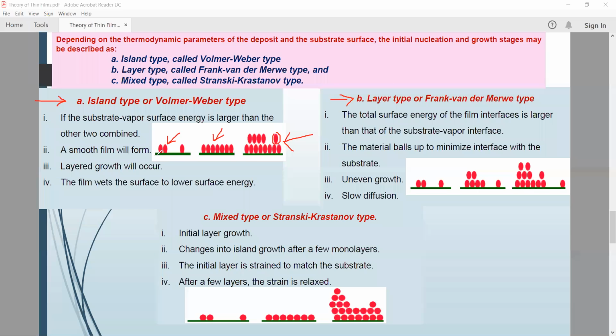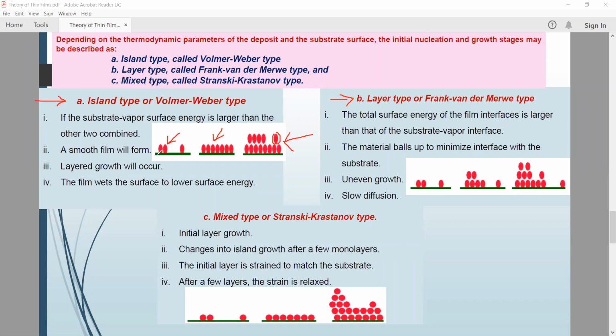Okay, so if we look at the mixed type or Stranski-Krastanov type, the structural evolution of the film is now decided by the mobility of atoms on the surface.